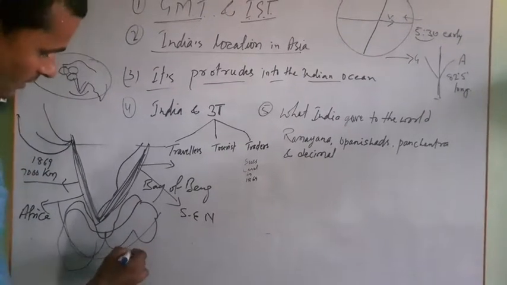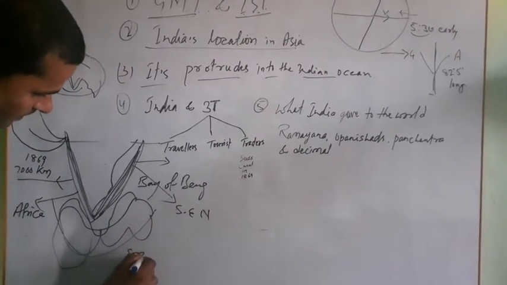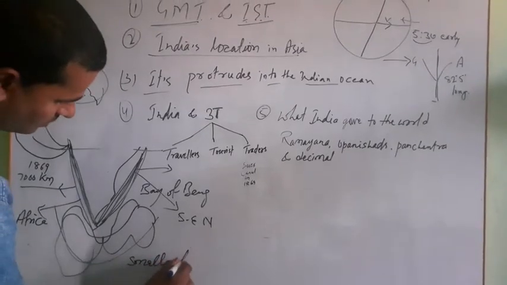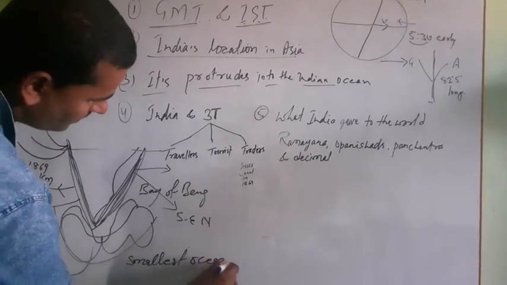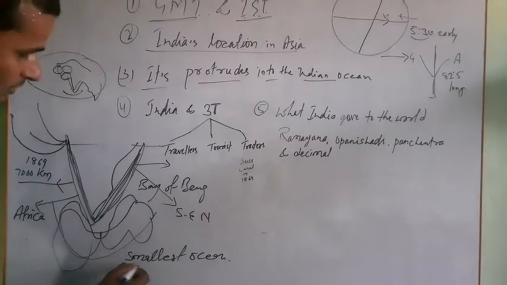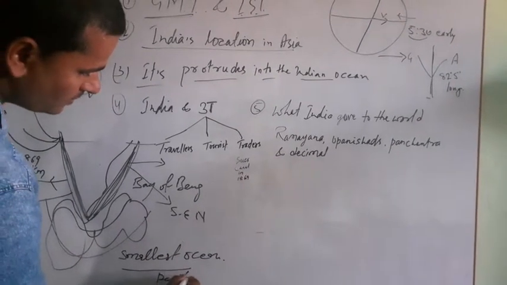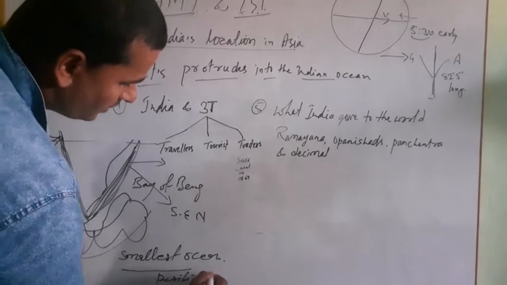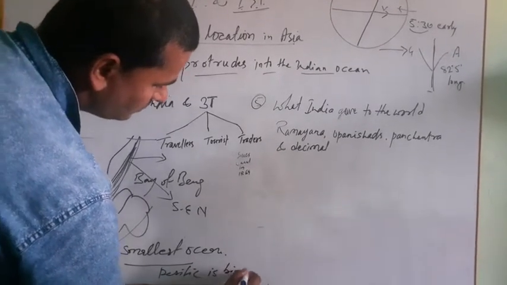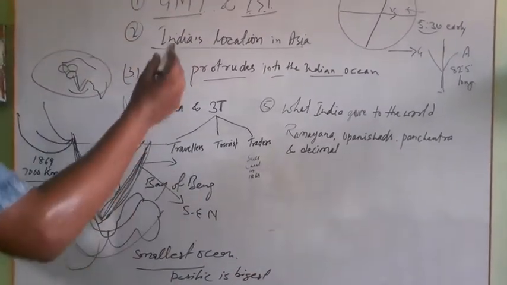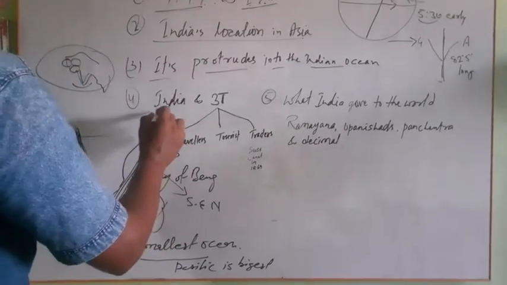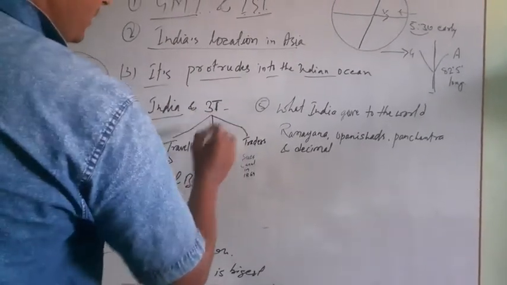This is the smallest ocean in the world, and the Pacific Ocean is the biggest ocean. Pacific is the biggest one. Thank you.